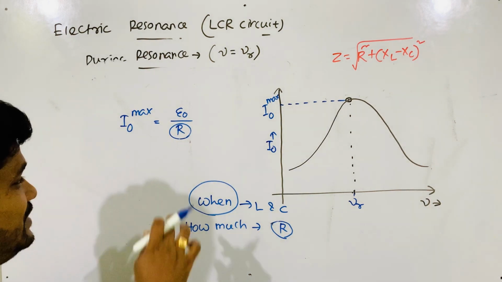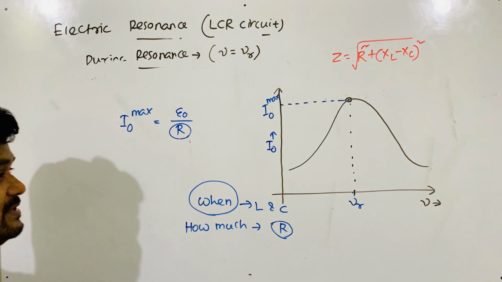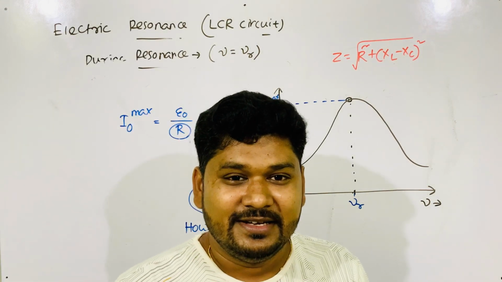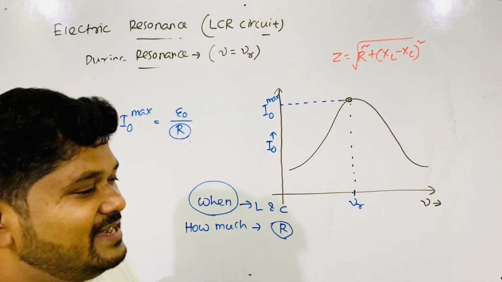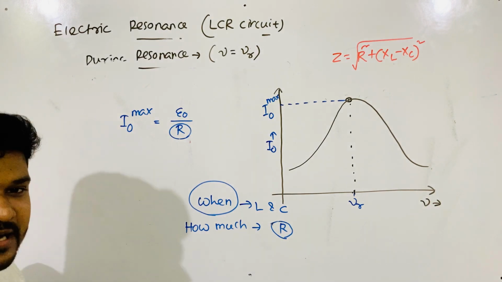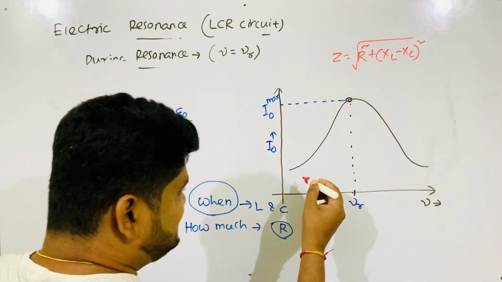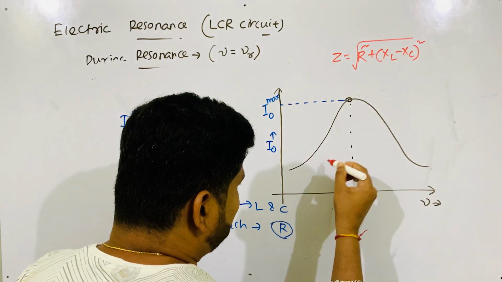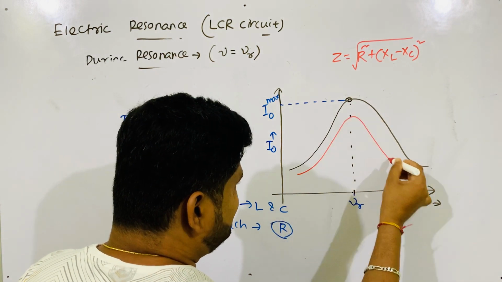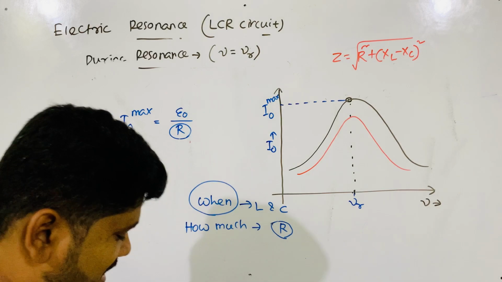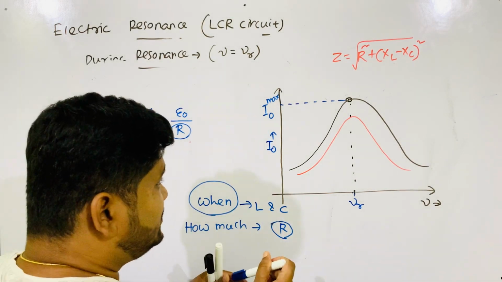That means for different R, this I naught max will be different. For different values of R, this I naught max is also different. Now let's see how it is different. You see, this is one graph. I am drawing it in another plane.